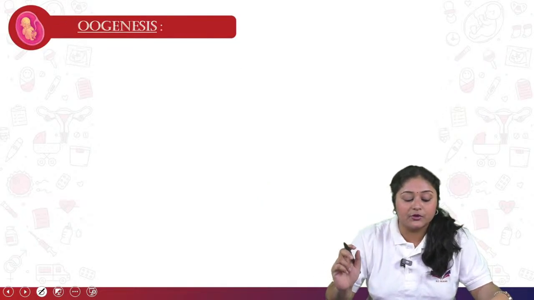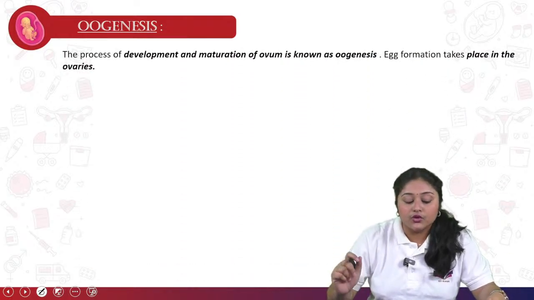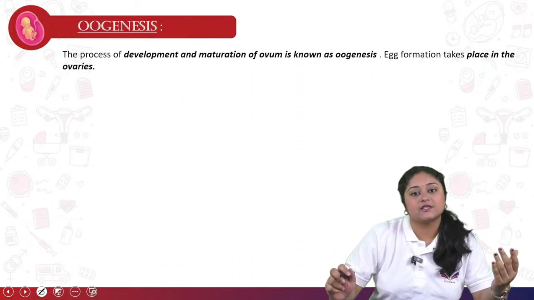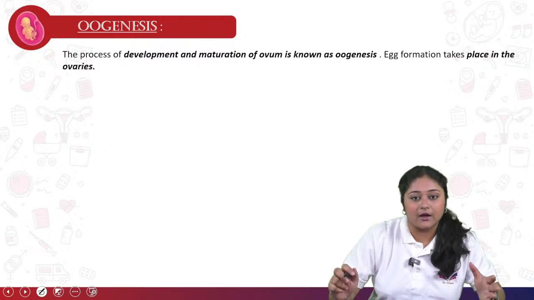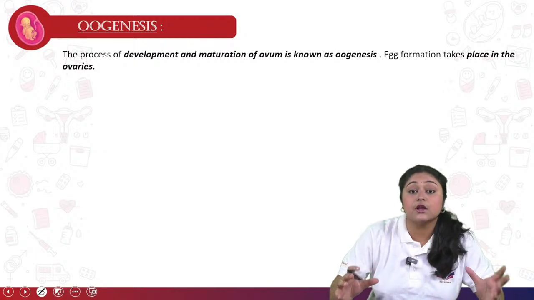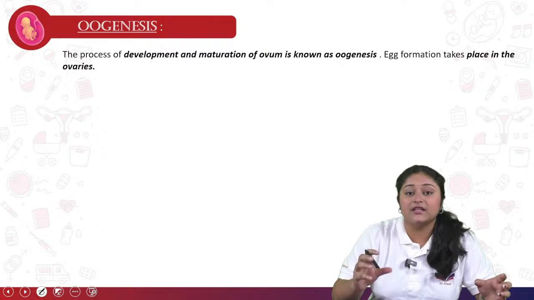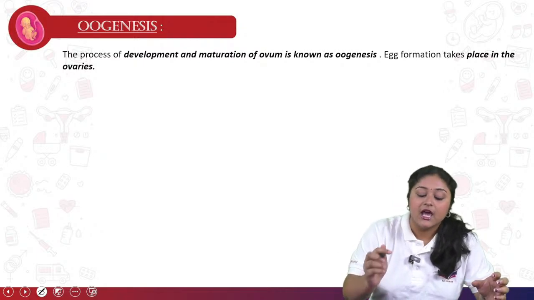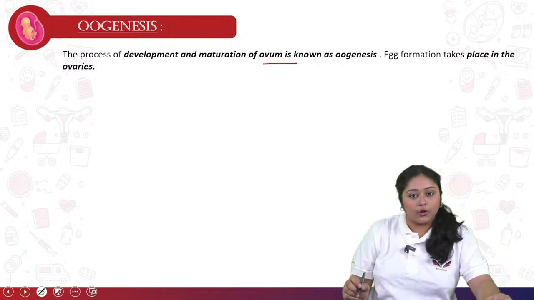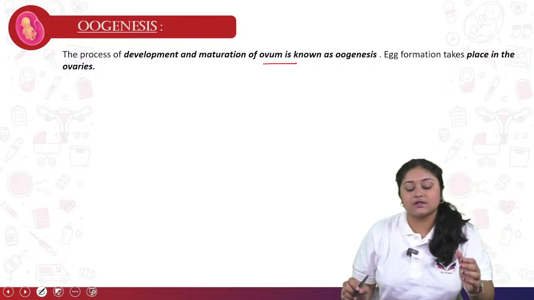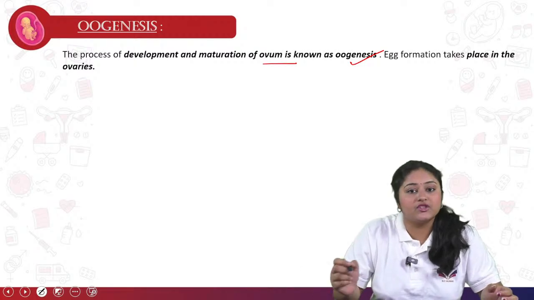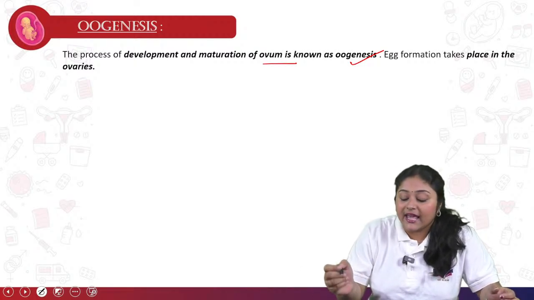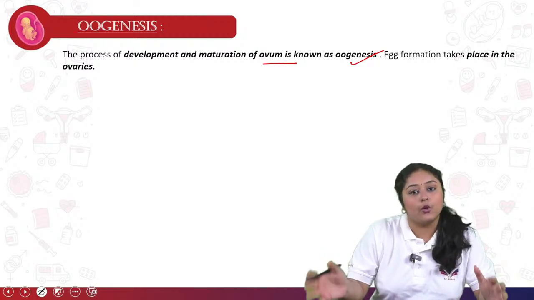So now come to the female, that is oogenesis. Oogenesis is the same as spermatogenesis, but here it is the development as well as the maturation of the ovum. Ovum is the maturation of the egg formation which comes from the ovary, right? A mature egg is called the ovum. So the development and maturation of the ovum is known as oogenesis. Mainly the egg formation takes place in the ovaries, right?